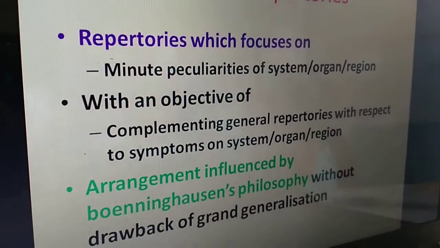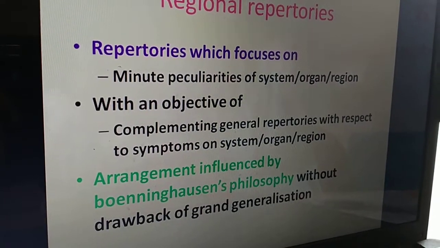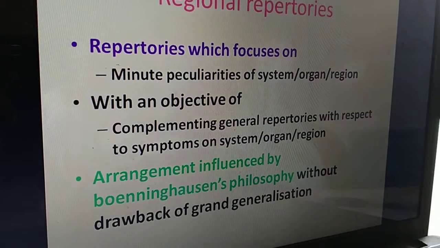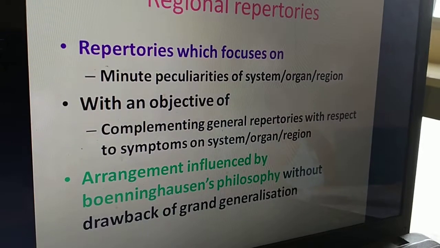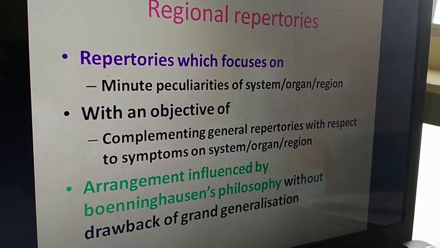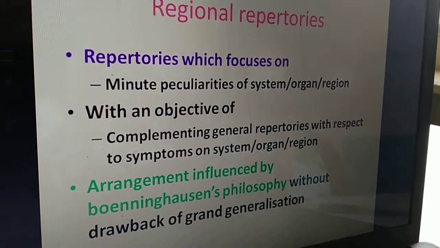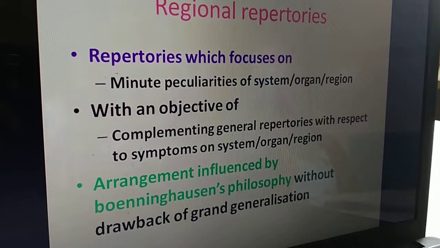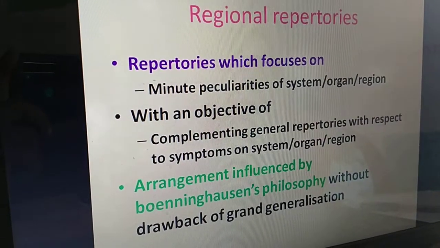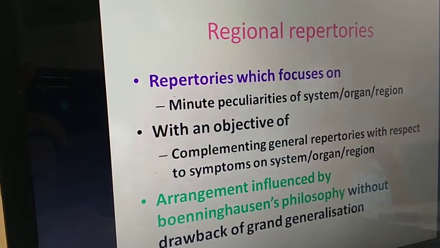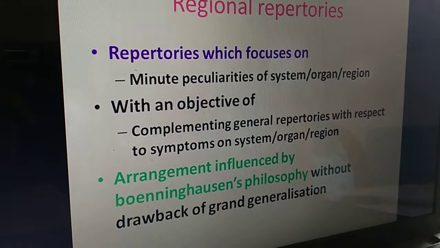Then, if we study further, these regional repertories are mainly influenced by Boenninghausen's philosophy. Now, according to Boenninghausen's philosophy, they give due emphasis to location, sensation, modality, concomitant. But following Boenninghausen's philosophy, they do not fall prey to its drawback, that is grand generalization. We all know that Boenninghausen's philosophy is criticized because of grand generalization, but these are the repertories which overcome that drawback of grand generalization and still give full justice to Boenninghausen's philosophy.